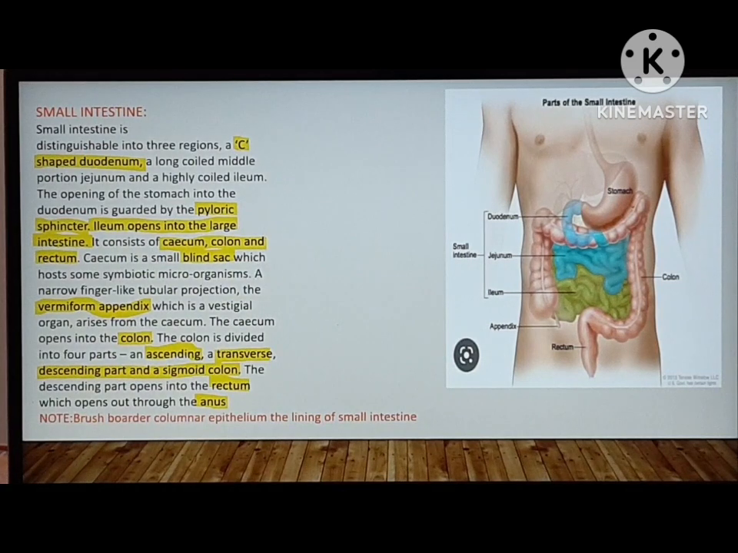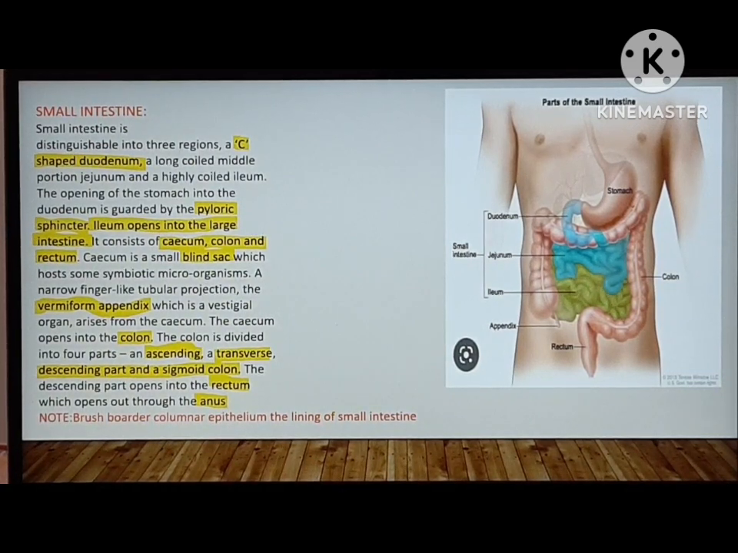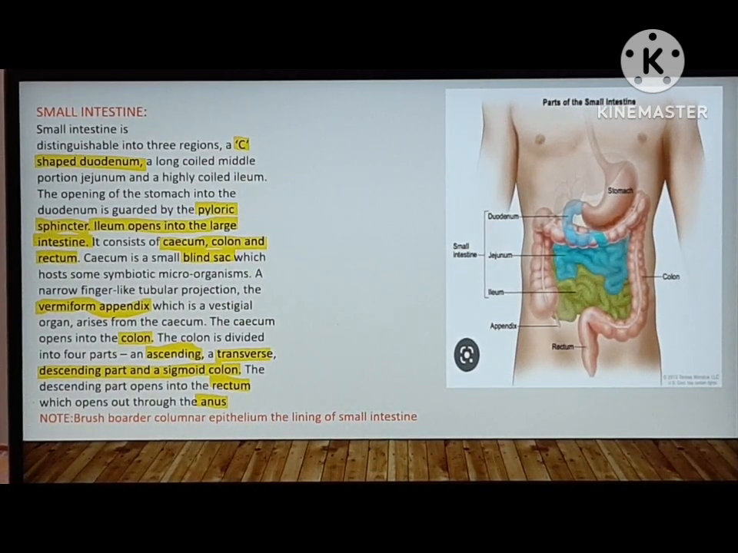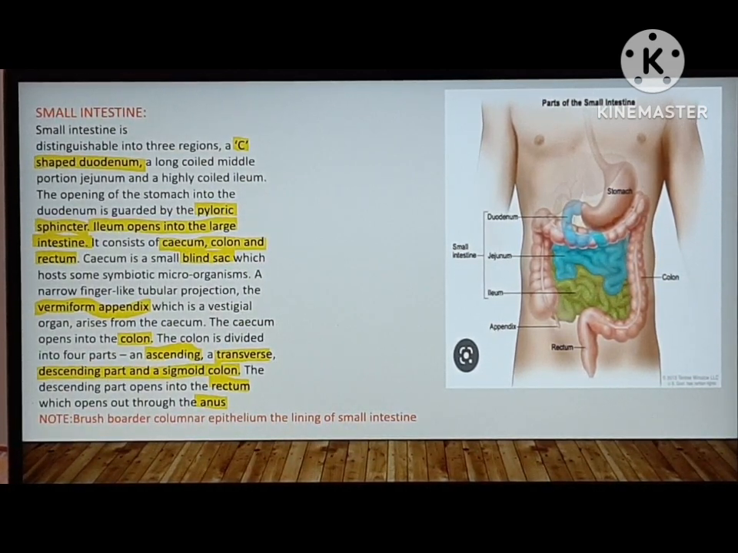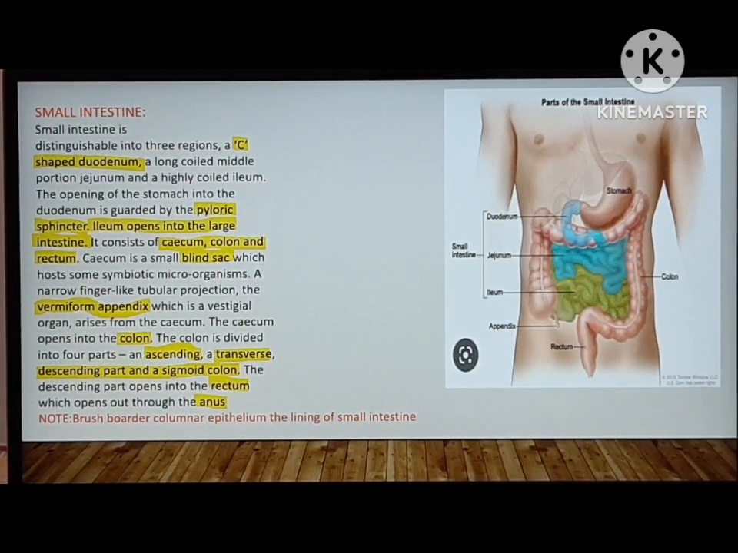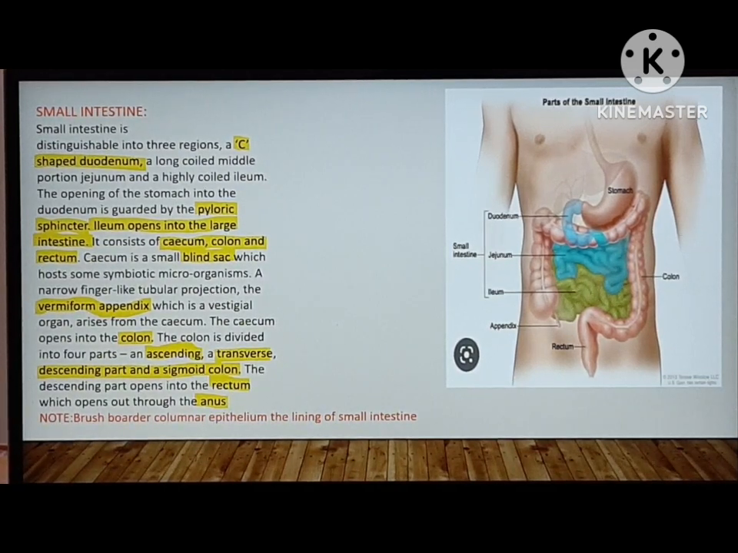Next, the small intestine. The stomach leads to the small intestine. The small intestine is distinguishable into three regions: a C-shaped duodenum, a long coiled middle portion jejunum, and a highly coiled ileum. The opening of the stomach into the duodenum is guarded by the pyloric sphincter.